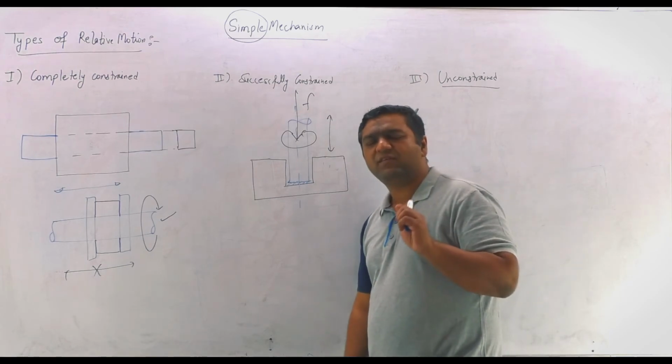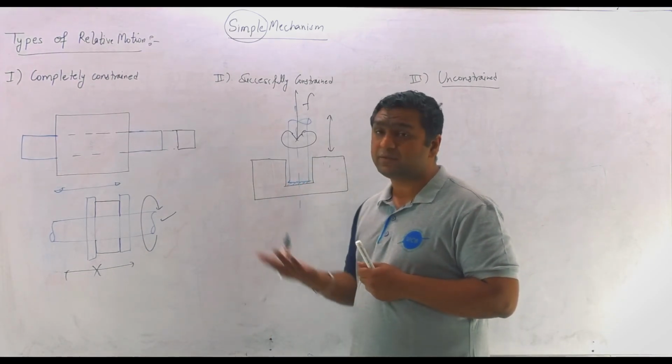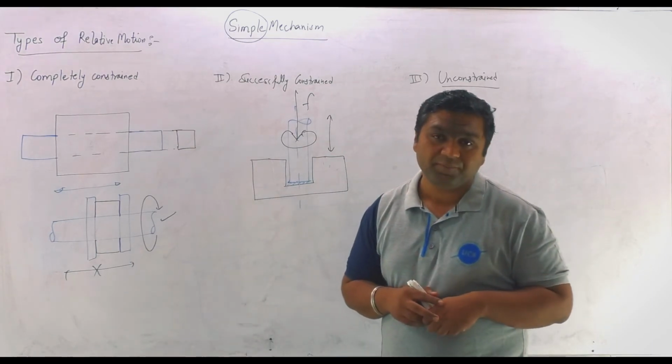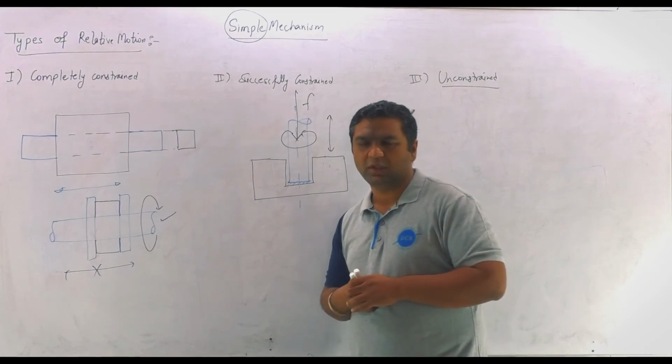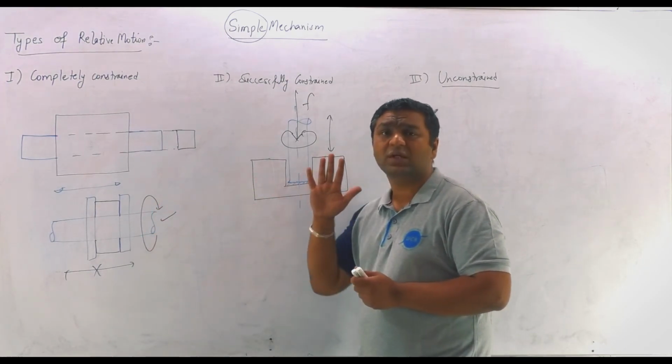And when the shaft can only rotate, the motion again becomes constrained. But this time the constrained motion is because of an external force, so it is known as successfully constrained motion. So completely constrained is because of system configuration, while successfully constrained is by external force.